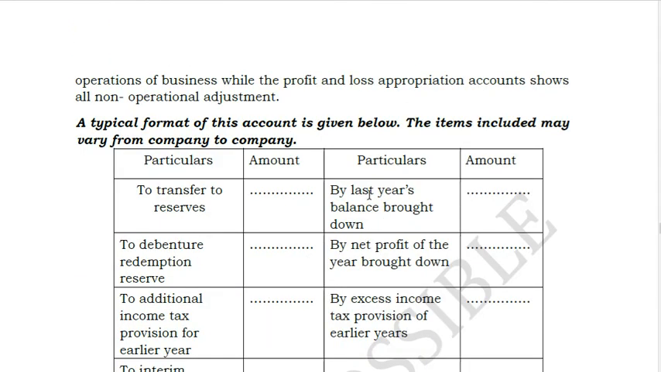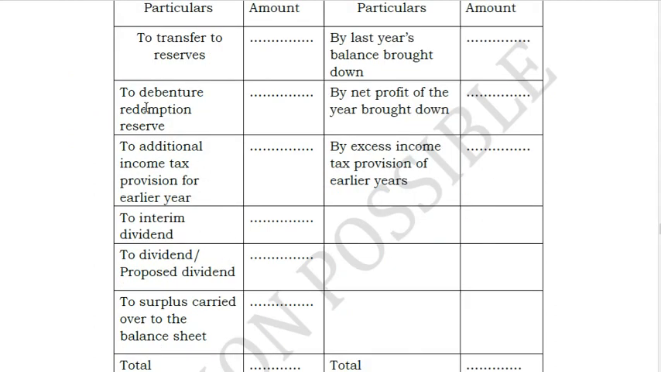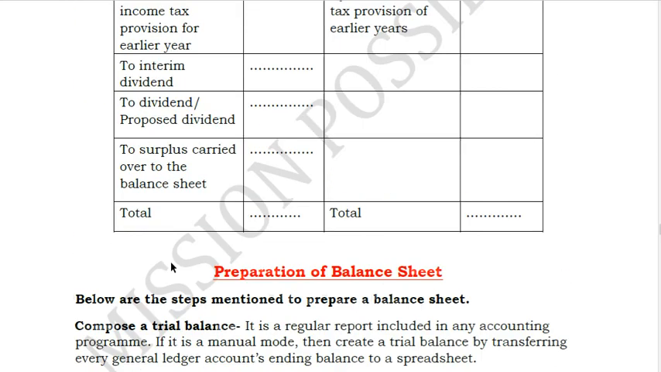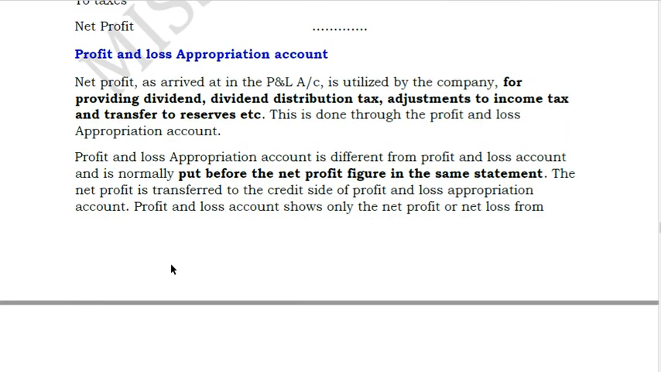So if you see the profit and loss appropriation account, this is how it looks actually. Typical format, all the appropriation: debenture redemption reserve, transfer to reserve, additional income provision, interim dividend, provident dividend. This is in terms of your company, friends. What I told you is in terms of partnership account, but in general a company does not prepare this because the format of the revised Schedule 6 doesn't say that this is necessary. But because we need to know the concept, in case a company wishes to prepare, then out of the net profit they will deduct all these expenses. All these expenses are related to your company: dividend distribution tax, income tax, transfer to reserve.